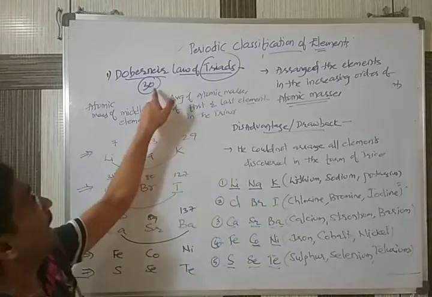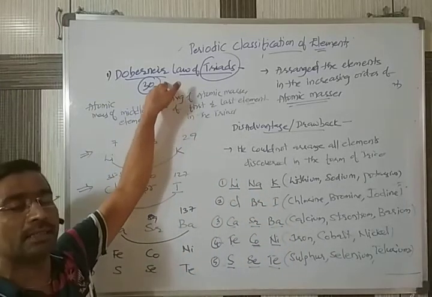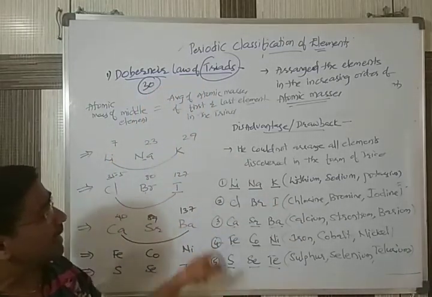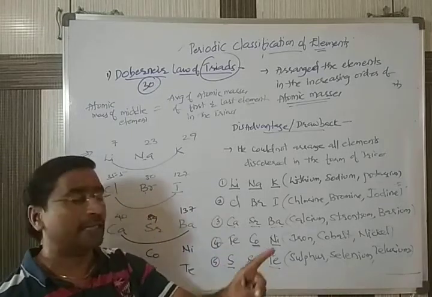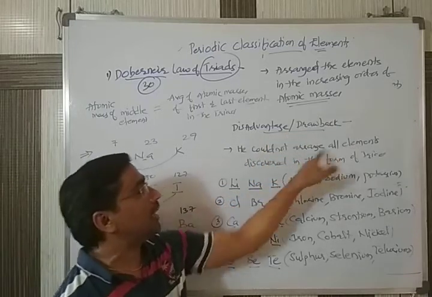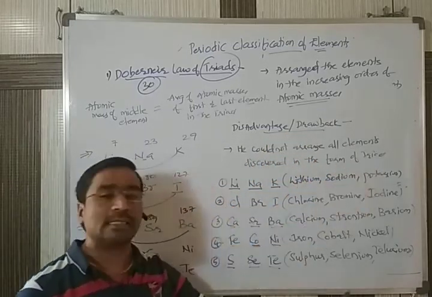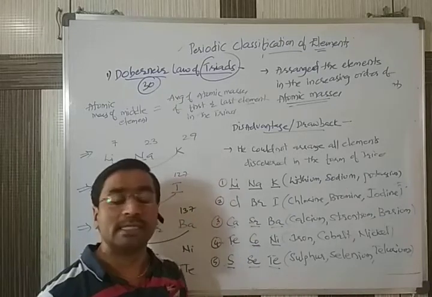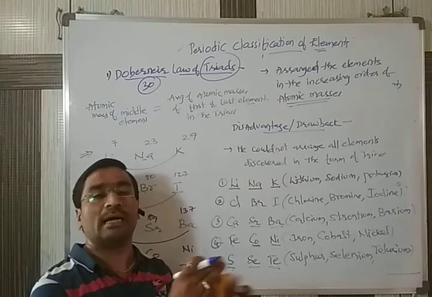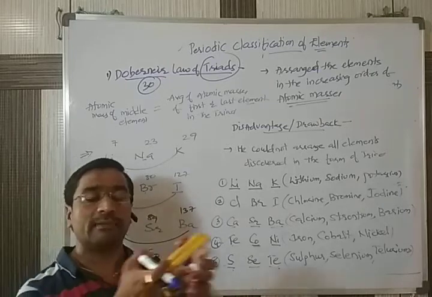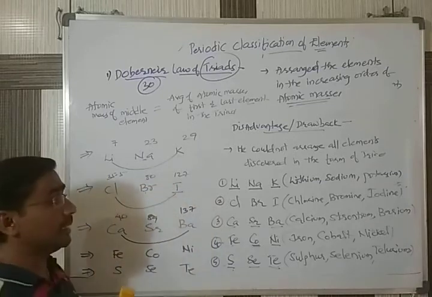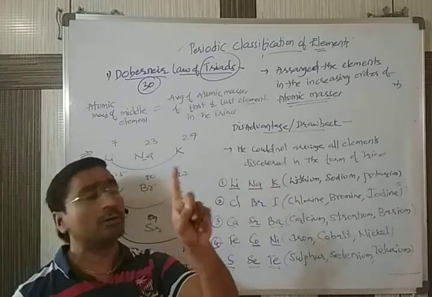But the drawback is, by the time he was arranging them, 30 elements were being discovered. But in his triads, he was able to arrange how many? Only 15. That's why the main drawback of this theory is he could not arrange all the discovered elements in the form of triads. Why couldn't he? When they ask the question, say that the atomic mass of the middle element is not equal to the average of the first and last elements. That's why he couldn't arrange them. This is the main drawback of Dobereiner.